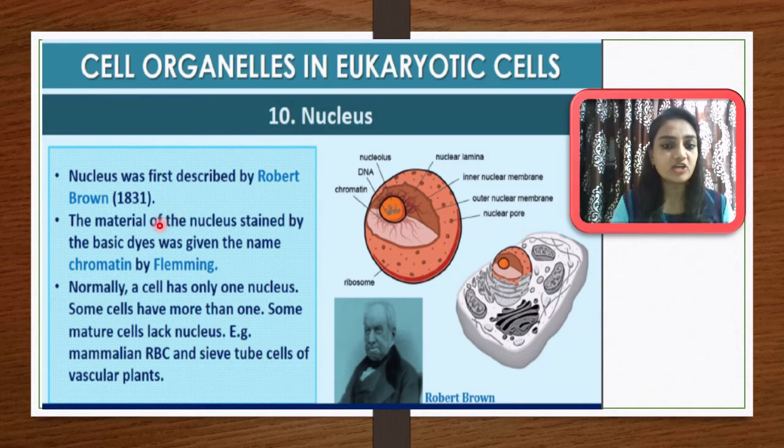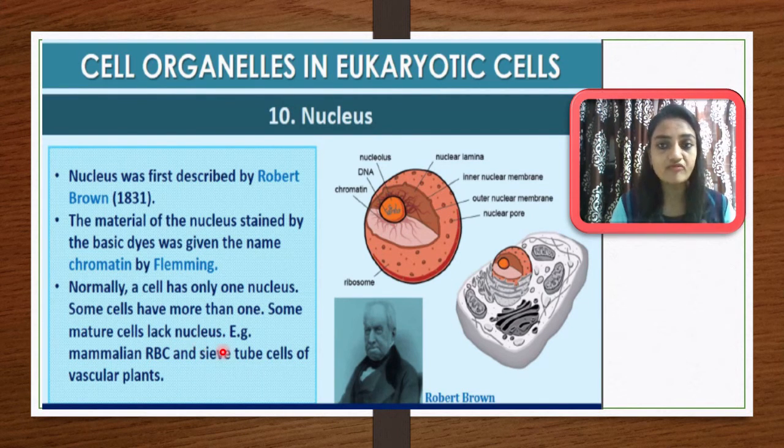The material of the nucleus was stained by basic dyes, for the first time by Fleming, and he gave it the name chromatin. Normally a cell has only one nucleus. It is found that each cell will have only one nucleus, but some cells have more than one nucleus, and some mature cells even lack a nucleus, meaning they do not have a nucleus.